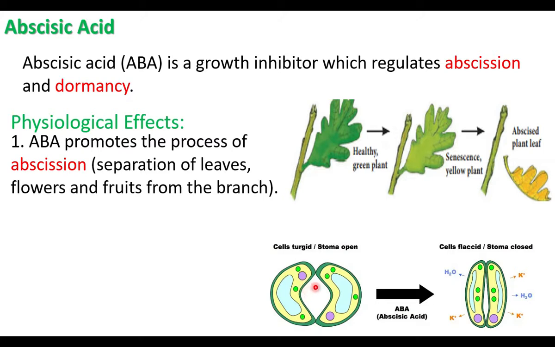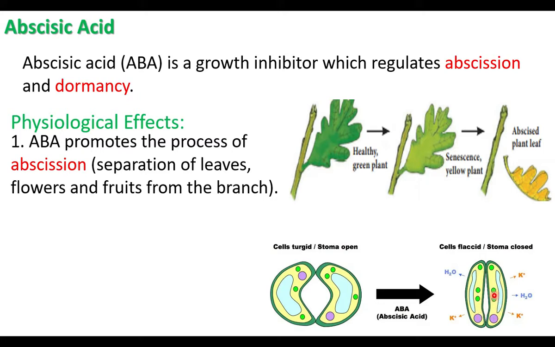Example, when water is available, the stomata opens. When the root system absorbs plenty of water, the stomata opens for transpiration. What is transpiration? Loss of water. If the root system does not absorb water, very dry condition, the stomata closes, because the stomatal cells have abscisic acid that causes closure of stomata.